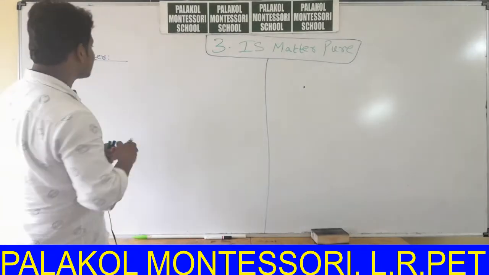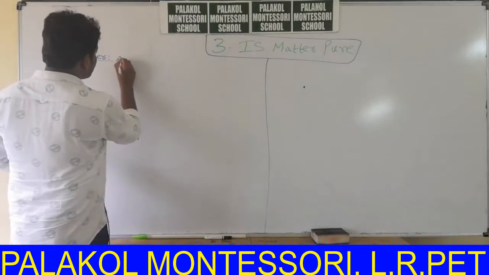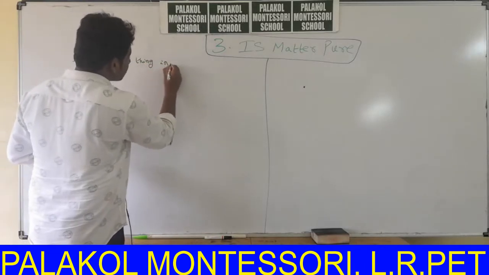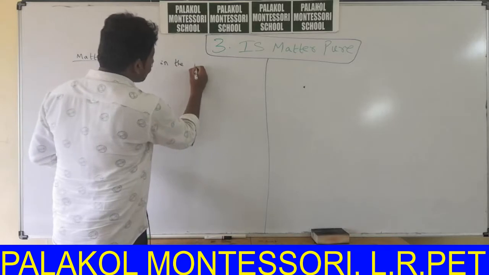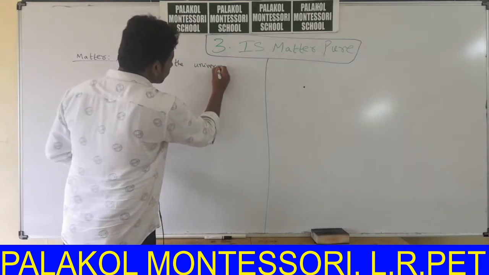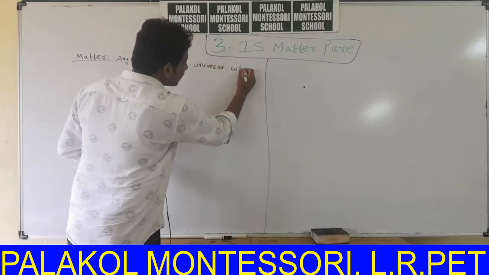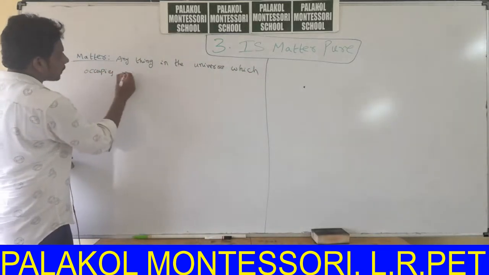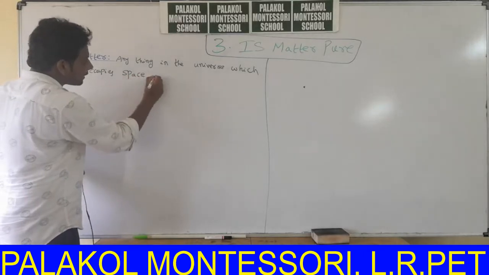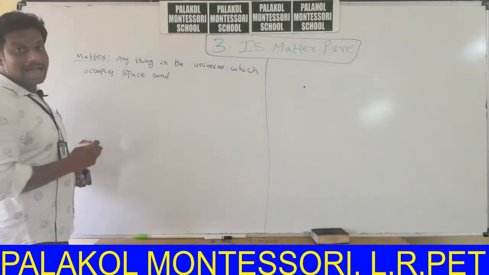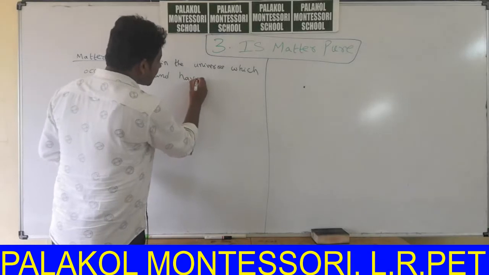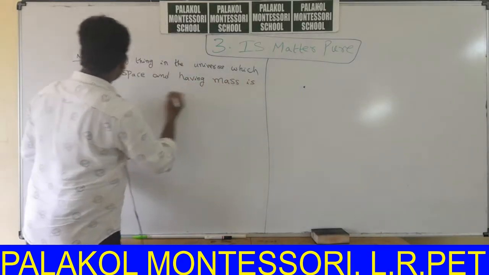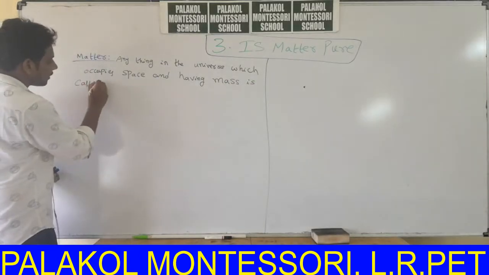Anything in the universe which occupies space and has mass is called matter.